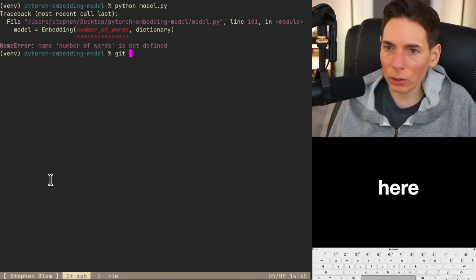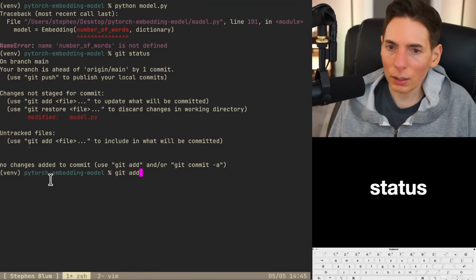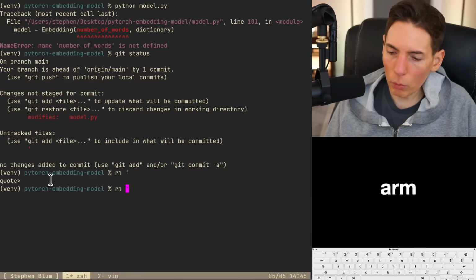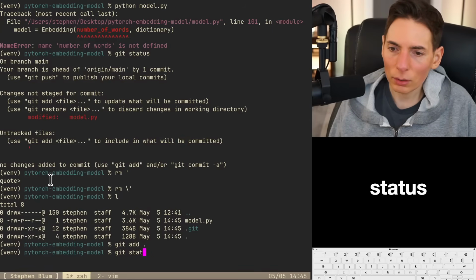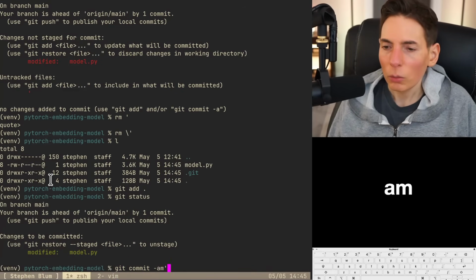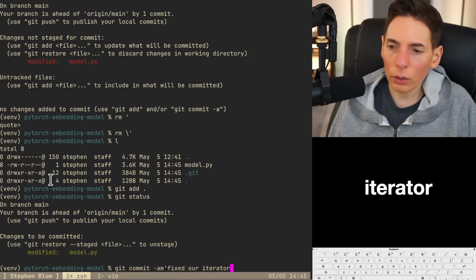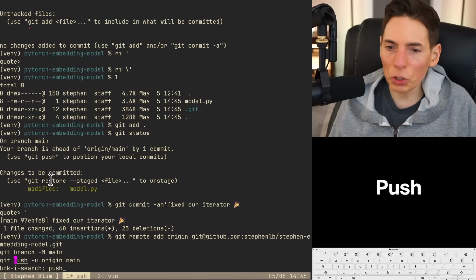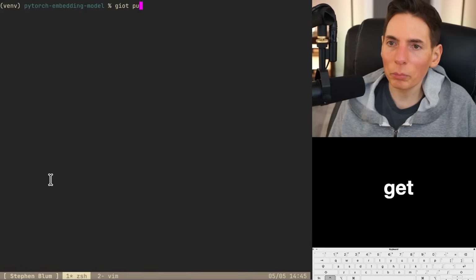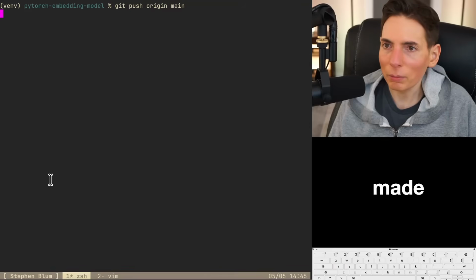Let's commit this code here. Git status. Git, oh wait, rm quote mark. No, rm quote mark backslash. Git add, git status. Commit -am, we fixed our iterator. There we go. Push main. Oop, no. Git push origin main. There we go. Perfect.